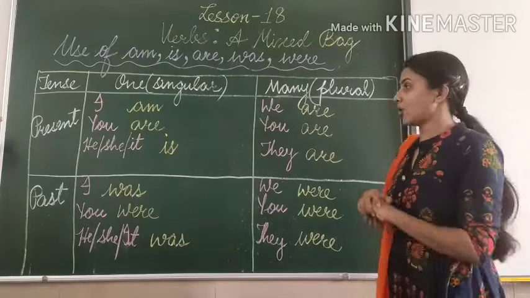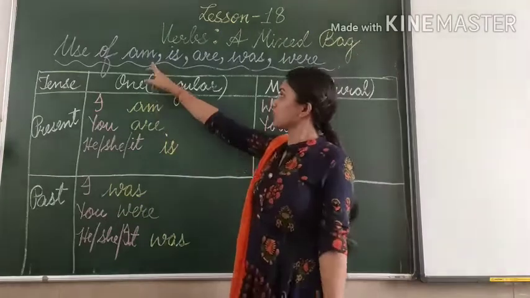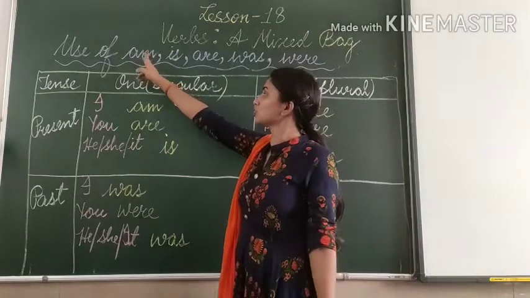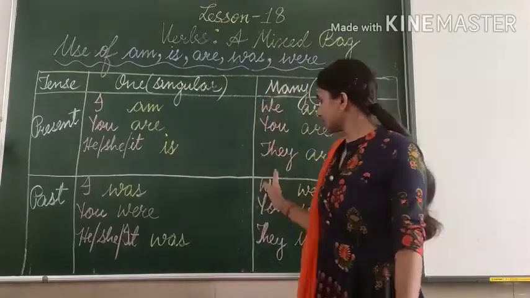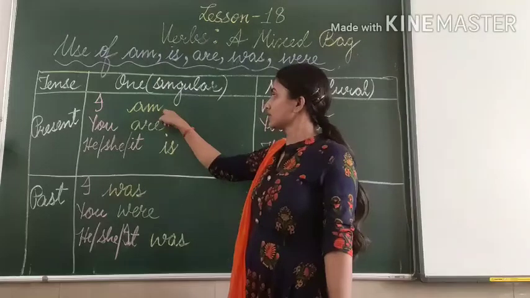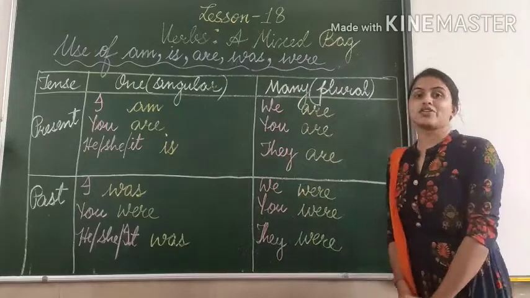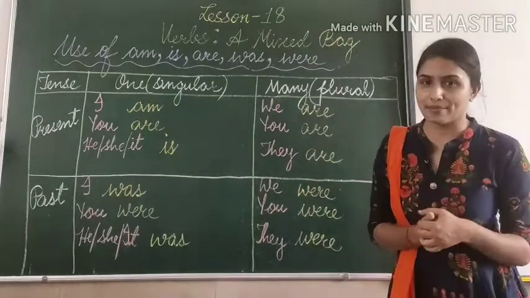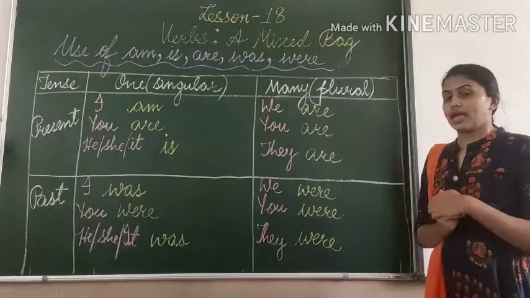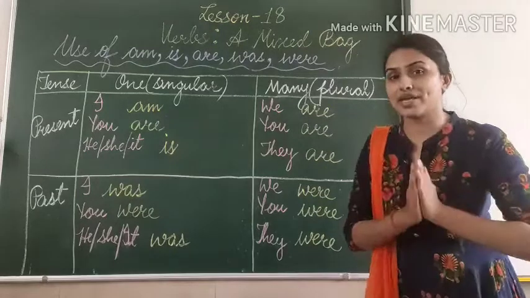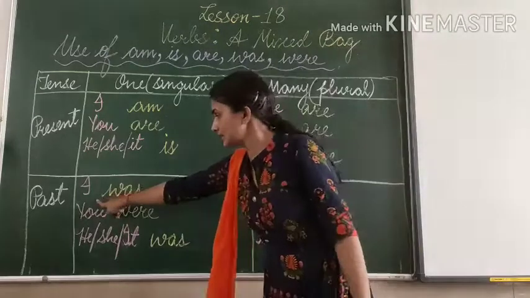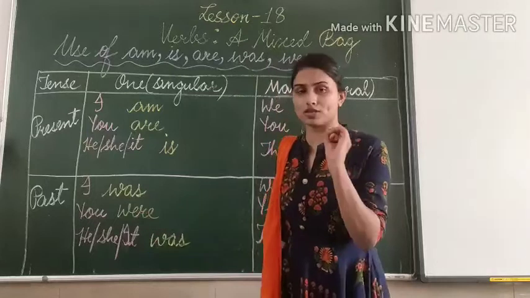Now, first we will learn the use of am. You can see there is am. This am is used only with I, if the sentence is in present tense. If the sentence is in past tense, we use was.